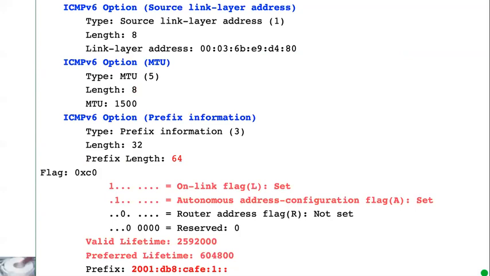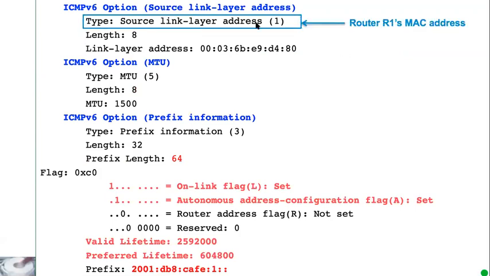Looking at some other information here, we see some various options. So the source link layer address option 1 actually includes the link layer address of the router. So the host doesn't have to send a neighbor solicitation message to receive the MAC address of the router.